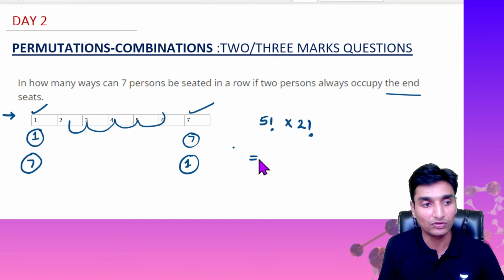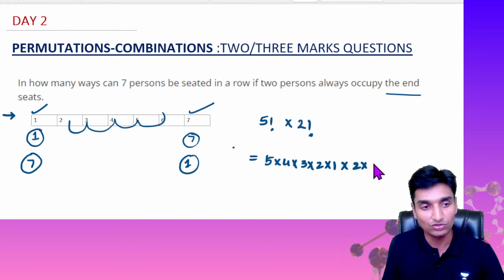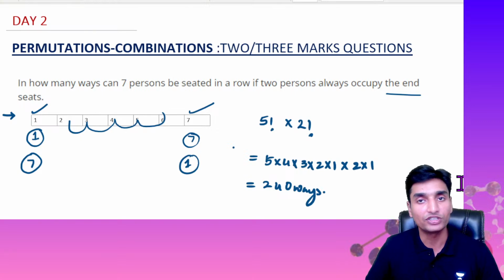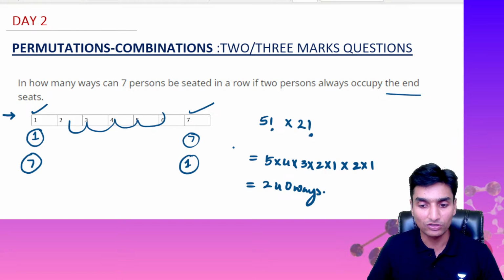So what is 5 factorial, guys? Which is nothing but 120, right? We write it as 5 into 4 into 3 into 2 into 1, and then 2 factorial is written as 2 into 1. Okay, so on simplifying, 120 into 2 will give us 240, guys. That will give us 240 different ways. Okay, I hope it is clear, guys. The concept here is really a very easy concept. Okay, 2 mark question, guys.